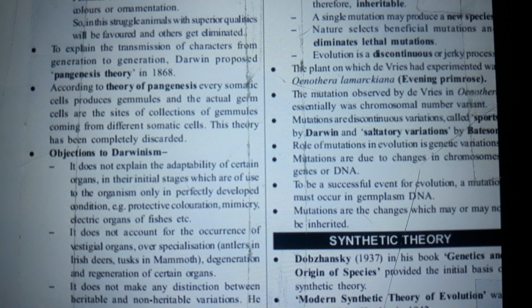According to the theory of pangenesis, every somatic cell produces gemmules, and the actual germ cells are the sites of a collection of gemmules coming from different somatic cells. This theory has been completely discarded.